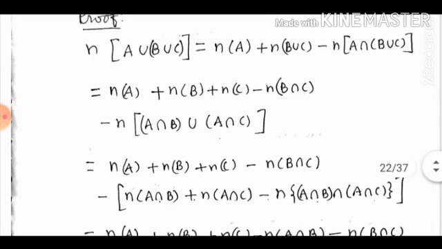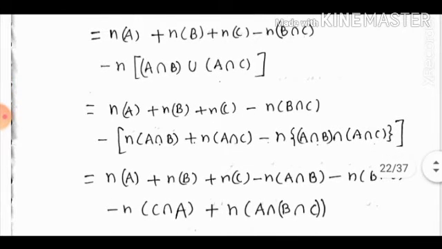Now we multiply with minus, then we have the result n(A) plus n(B) plus n(C) minus n(A intersection B) minus n(B intersection C) minus n(C intersection A) minus into minus plus n(A intersection B intersection C).